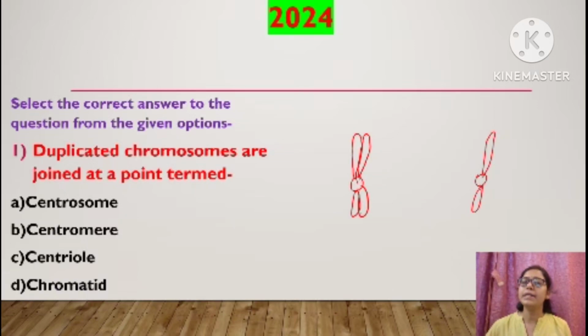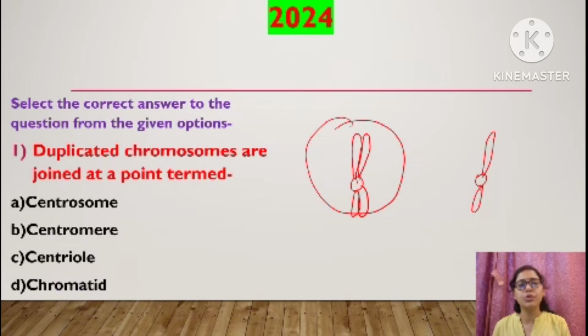But in the interphase, since the cell has to divide into daughter cells, for equal distribution of chromosomes, the chromosome will duplicate itself. So whenever anyone asks you what is a duplicated chromosome, it is this one, children. That means the chromosome has made its own copy.